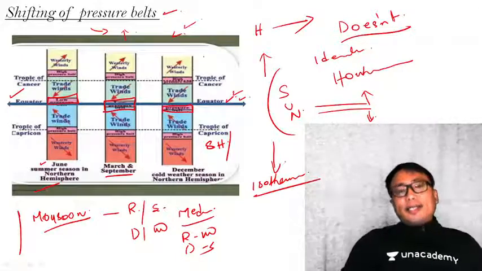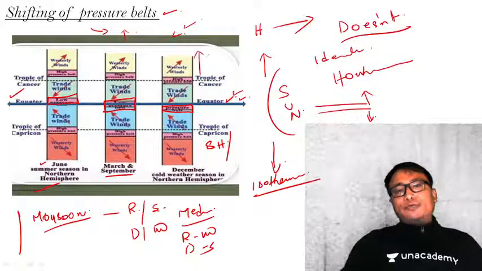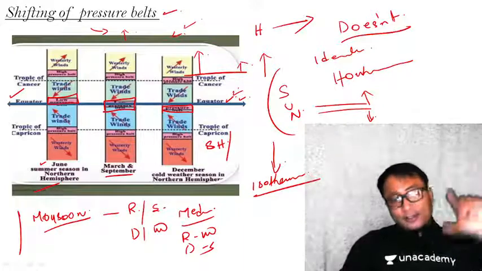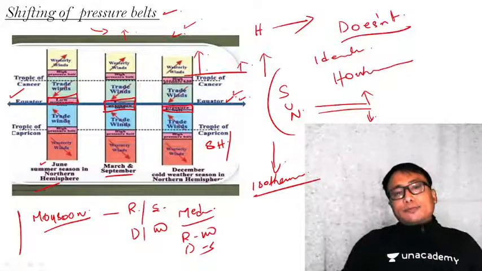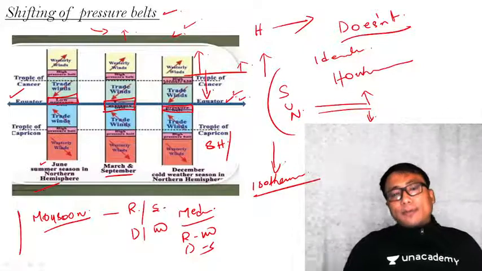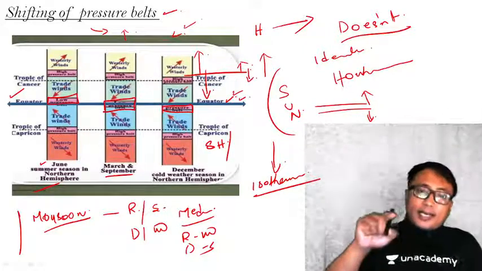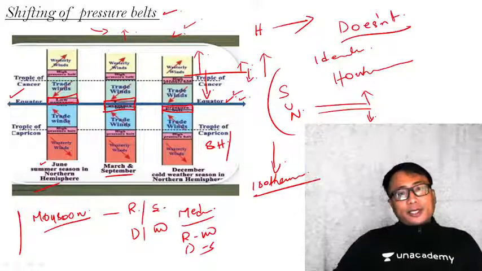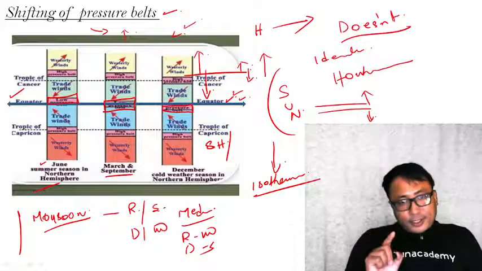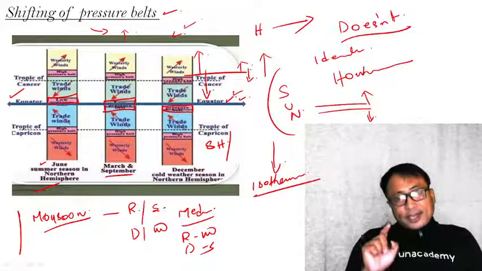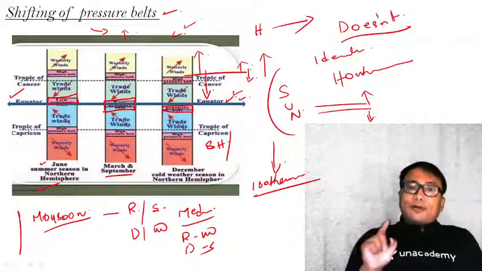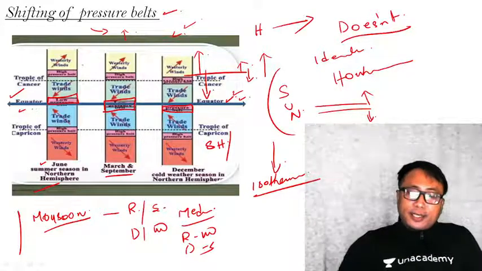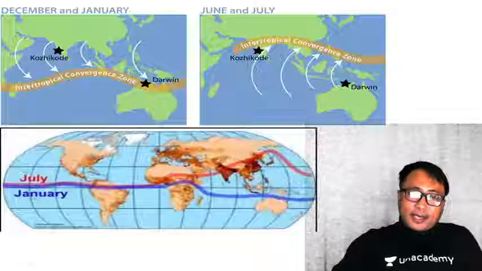Or I can say it requires longer time to increase the water temperature as compared to the land for the same unit. On the other hand, it requires more time for the water to cool down compared to the land, which means the land area heats and cools at a faster rate as compared to the water body. So consider this: Earth is not homogeneous, and the specific heat of land and water are different. So depending on that, in real life, the shifting of the pressure belt, rather than occurring horizontally or parallel to the equator like this, occurs like this.